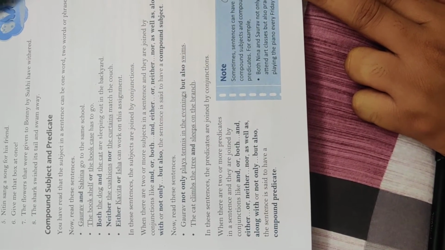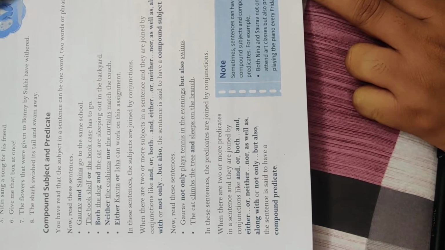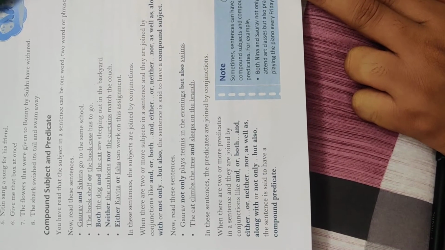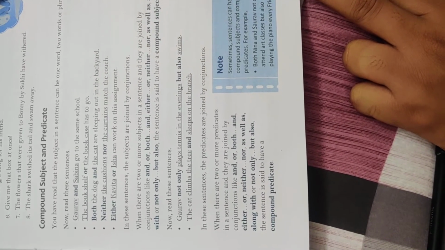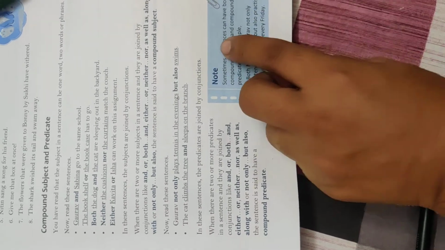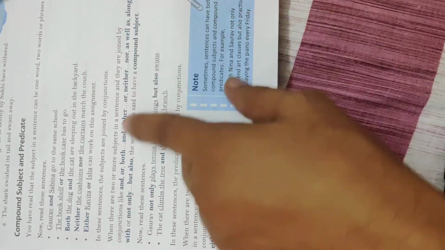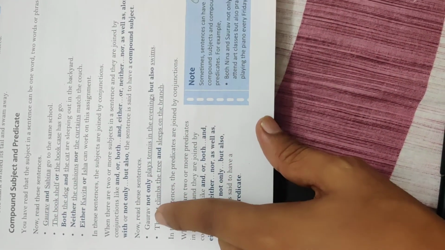Either Kavita or Isha can work on this assignment. Kavita and Isha are the subjects, but they are joined with "either...or," right? So in this way, these are the conjunctions by which all these sentences are joined.